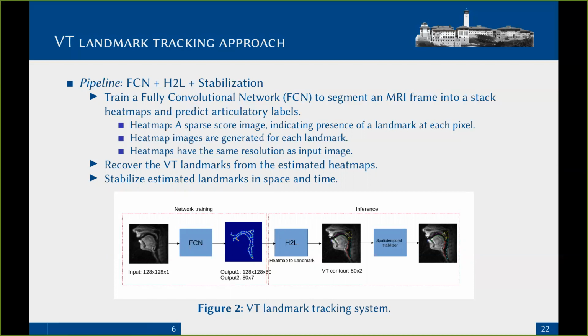After training the network, the vocal tract landmarks are recovered from the heat maps in the heat map to landmark stage, or what we call in here as H2L block. The landmarks are then stabilized in space and time using a spatiotemporal stabilization scheme for a more accurate vocal tract contour detection.